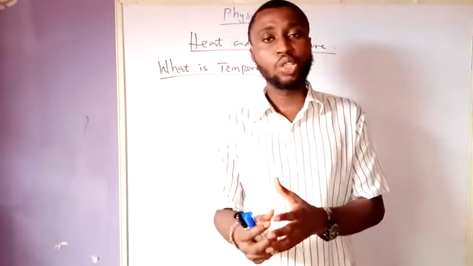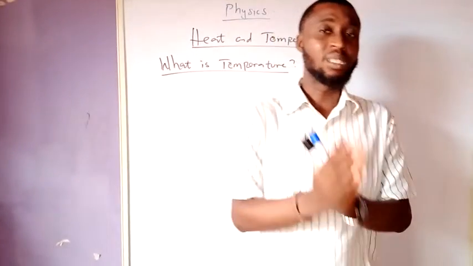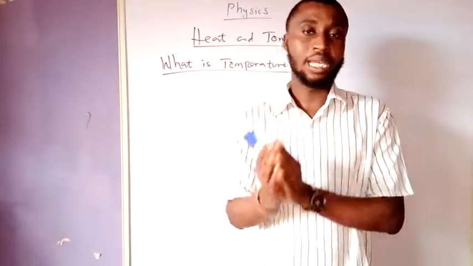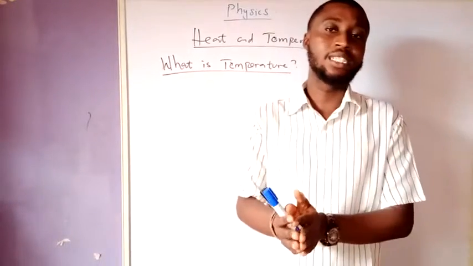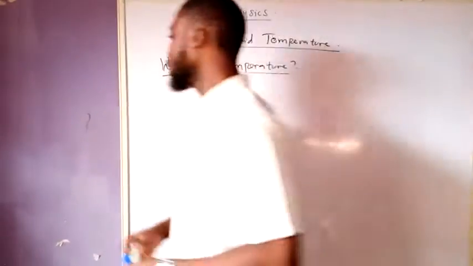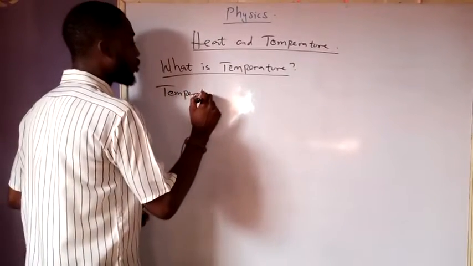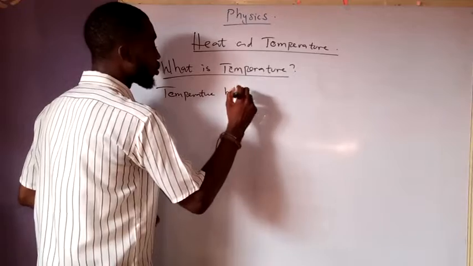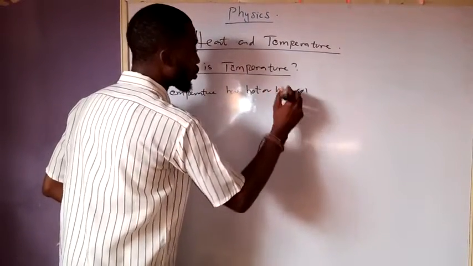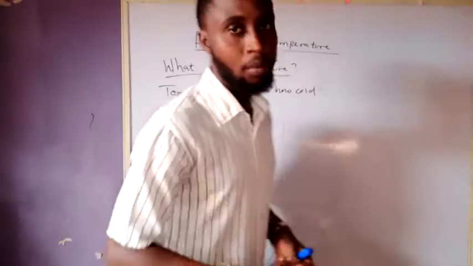Temperature is measured with an instrument called a thermometer. Alright? In the next class, I'll be explaining the thermometer in detail. Alright, so temperature is a measure of how hot or how cold a body might be.